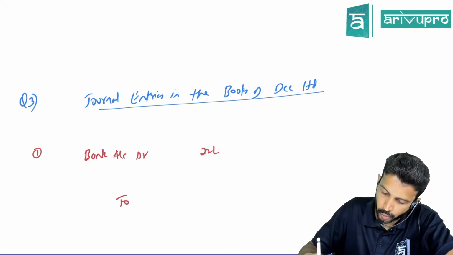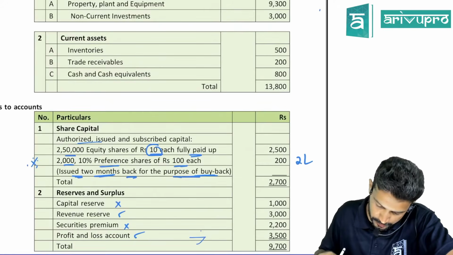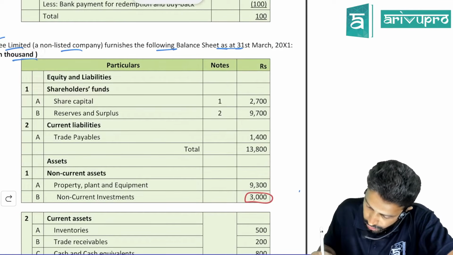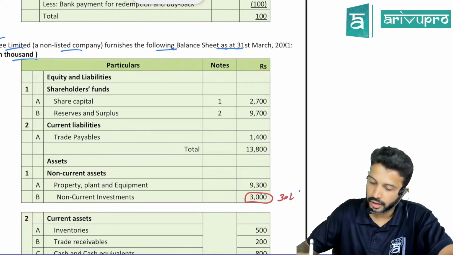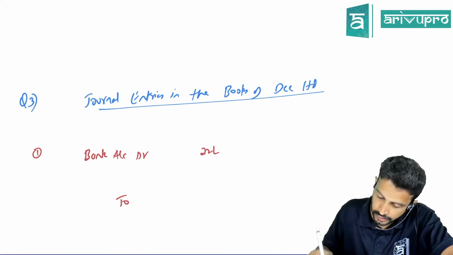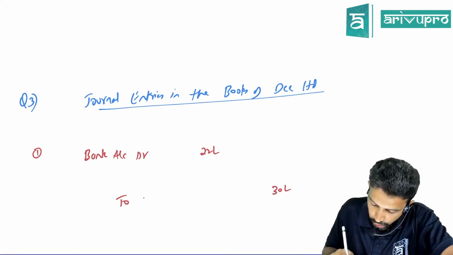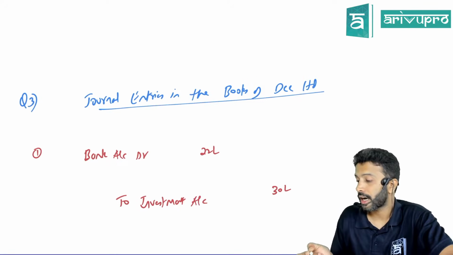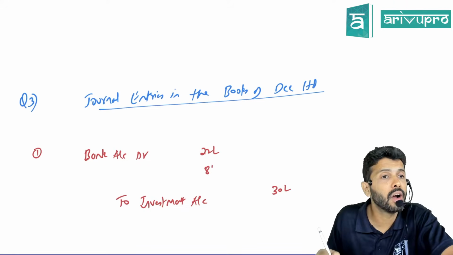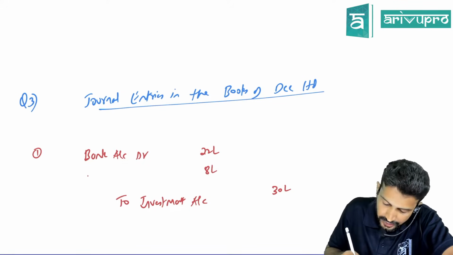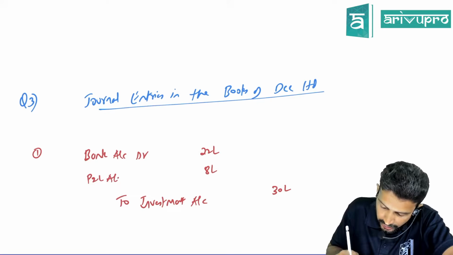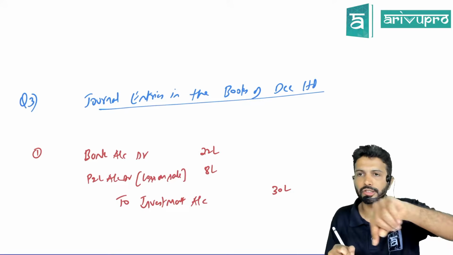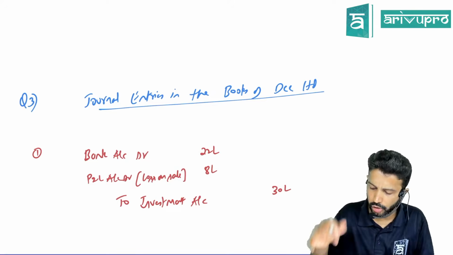Check your balance sheet. What is the value of investment shown? The value of investment is 3,000. All these numbers are in thousands, so the investment value is 30 lakhs. We sold 30 lakh of investment for 22 lakh. Is it a happy or a sad scenario? Sad scenario, because we ended up making a loss. So P&L account debit, in bracket I'll write loss on sale. Or you can write loss on sale account debit, in bracket P&L, your call.